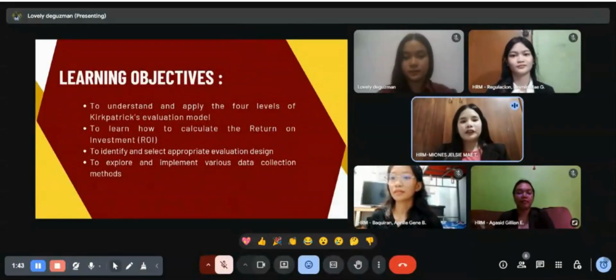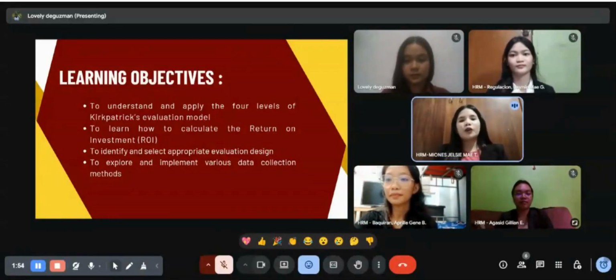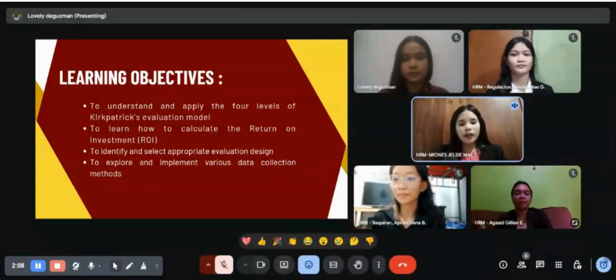Learning objectives. First is to understand and apply the four levels of Kirkpatrick's evaluation model. Second is to learn how to calculate the return on investment, or ROI. Third is to identify and select an appropriate evaluation design. And lastly, to explore and implement various data collection methods.